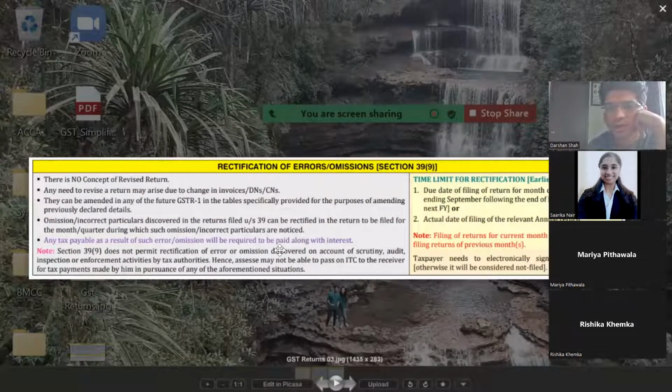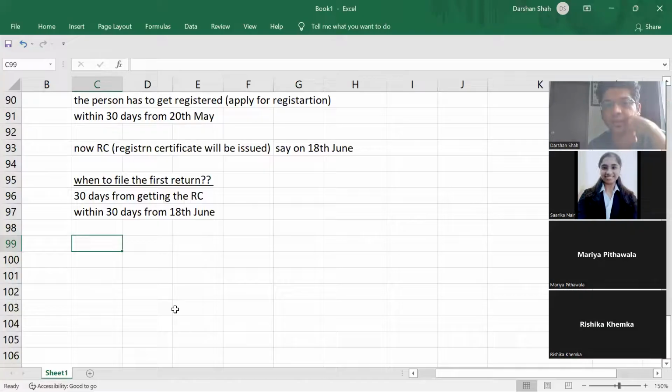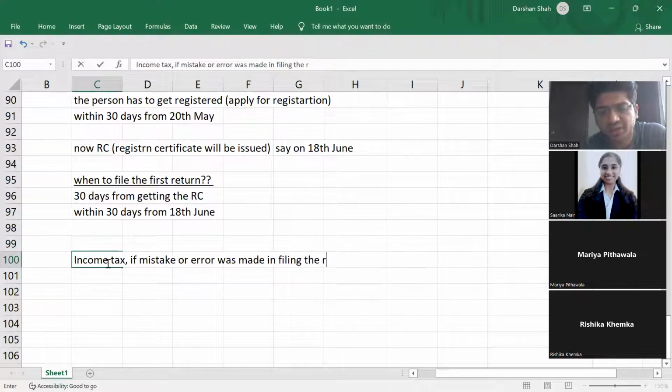Then, if there is any rectification, if you want to change any returns, in income tax the concept is that if a mistake or error was made in filing the returns, mistake can be made, correct?